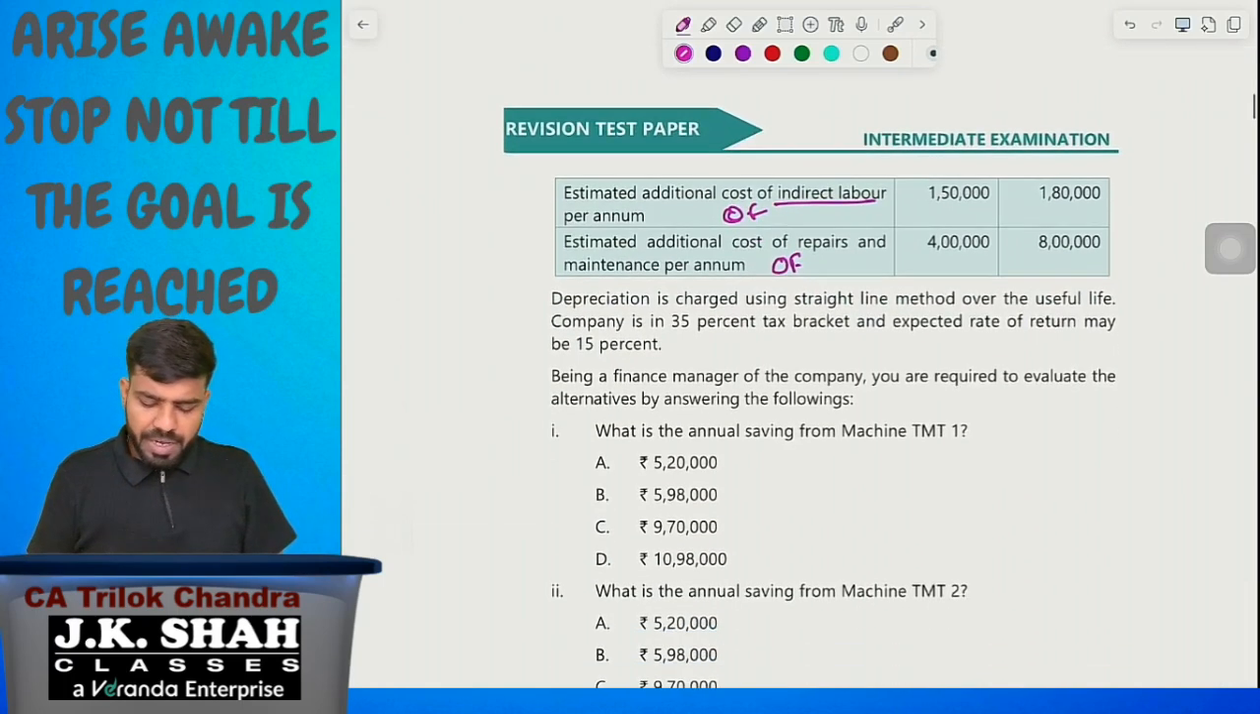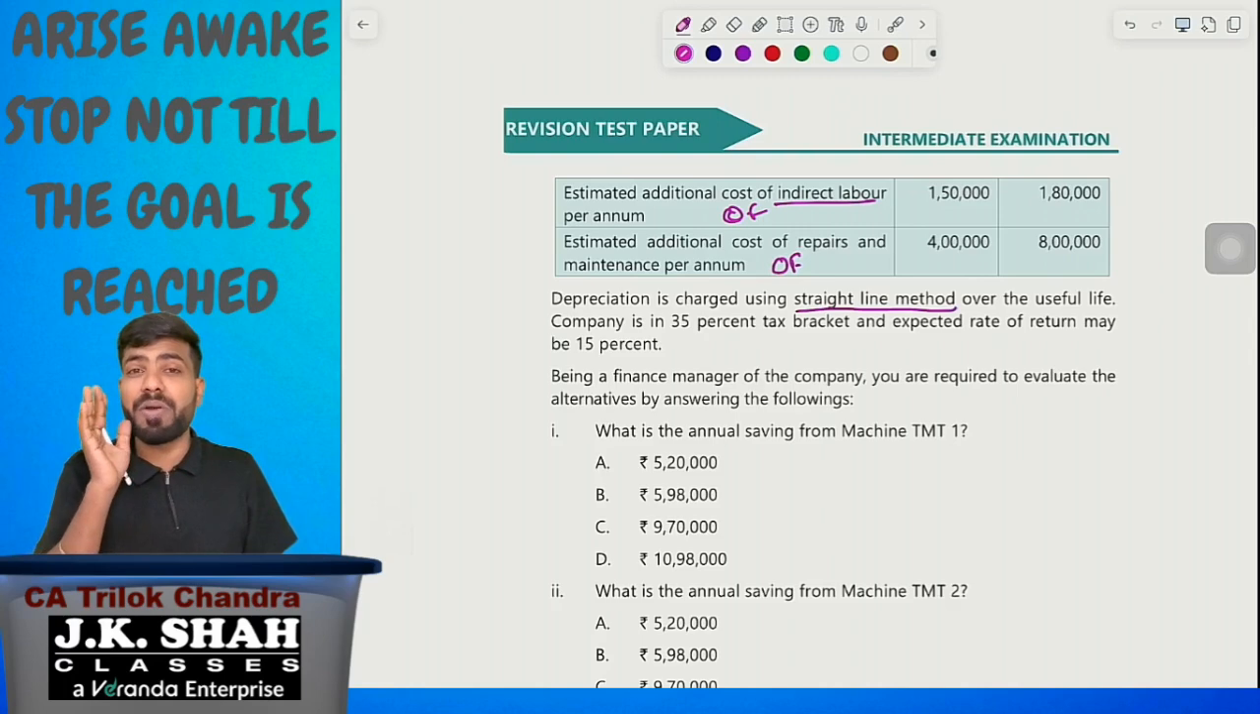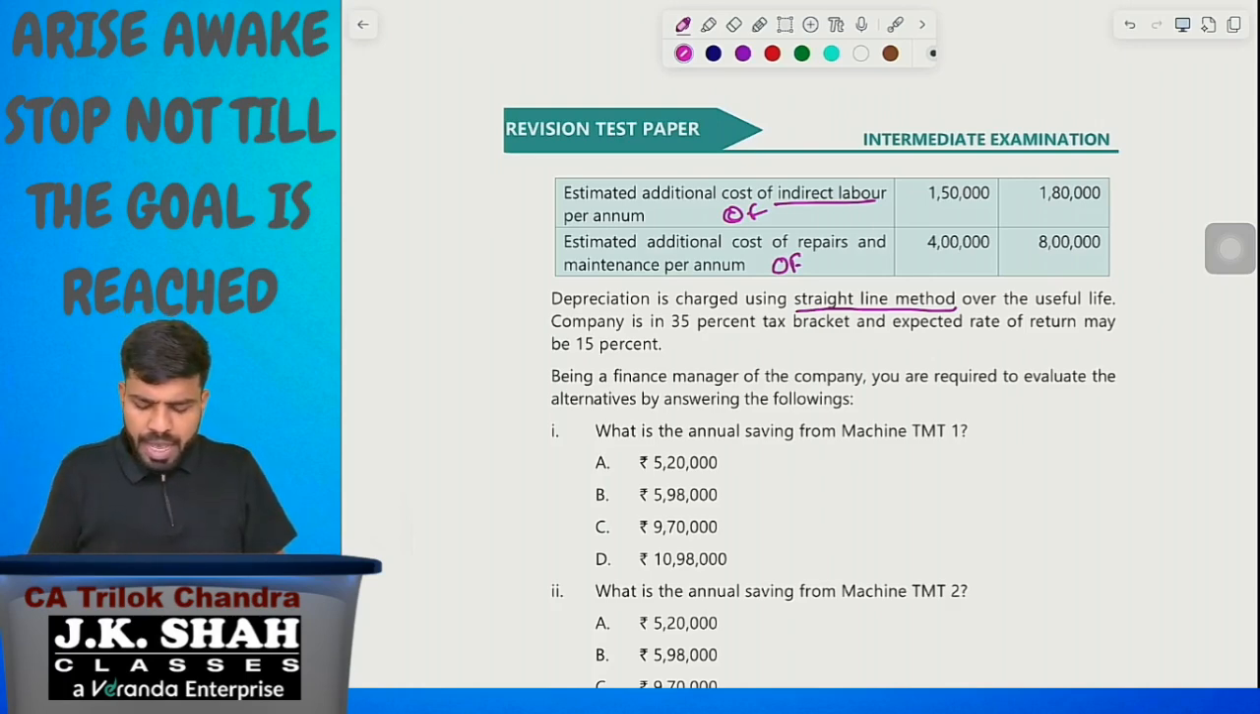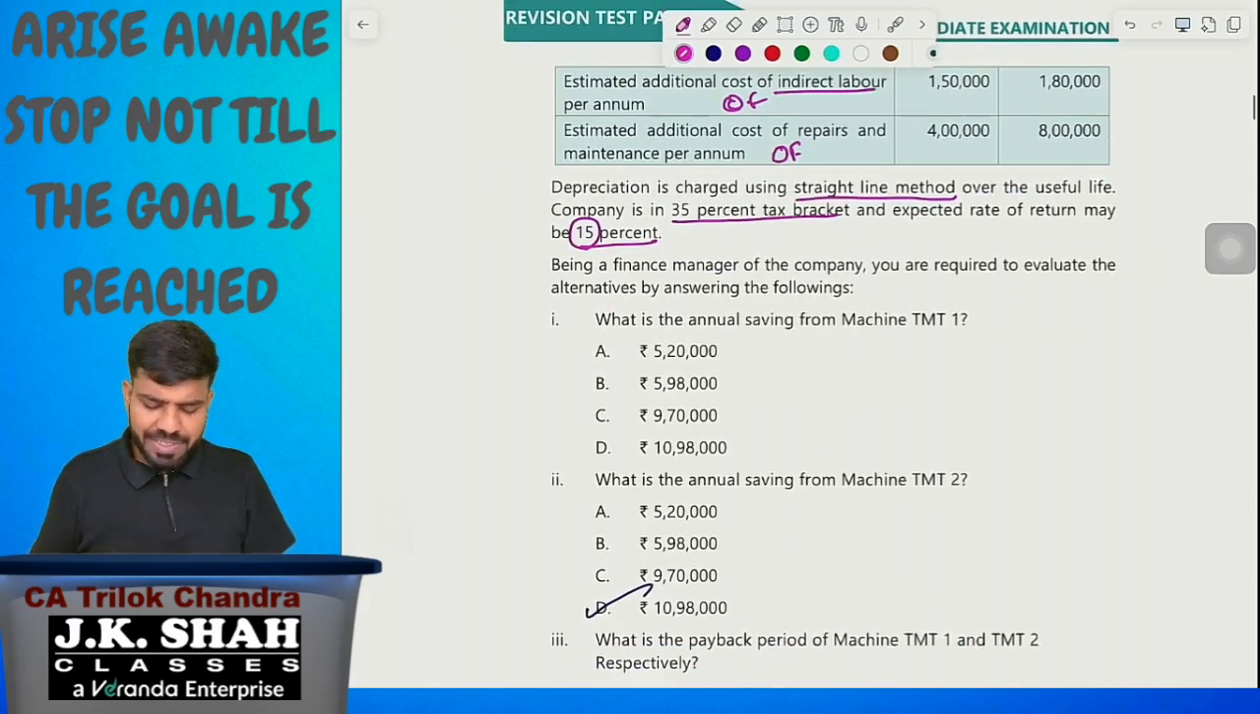Next, depreciation is charged using the straight line method over the useful life. If you observe one more thing, nowhere in the question have they specified the scrap income of the machinery. So we have to assume scrap income or residual value as 0. Are you following the discussion? Okay. The company is in the 35% tax bracket and the expected rate of return is 15%.